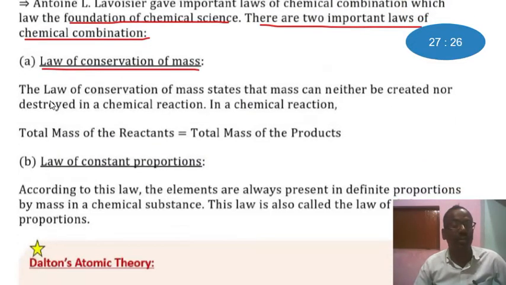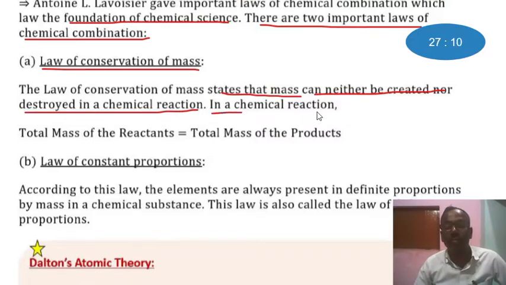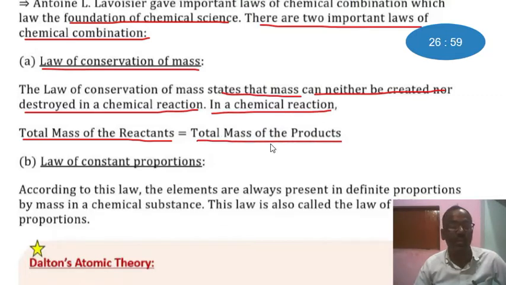According to this law, the law of conservation of mass states that mass can neither be created nor destroyed in a chemical reaction. The total mass of the reactants is equal to the total mass of the products in a chemical reaction.